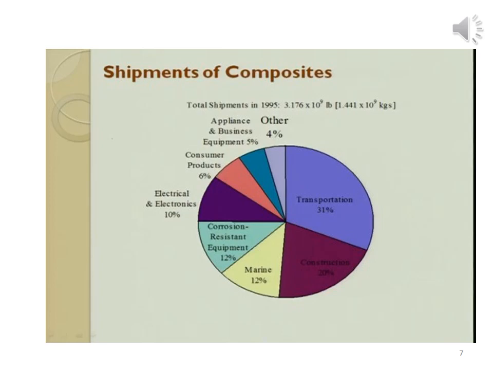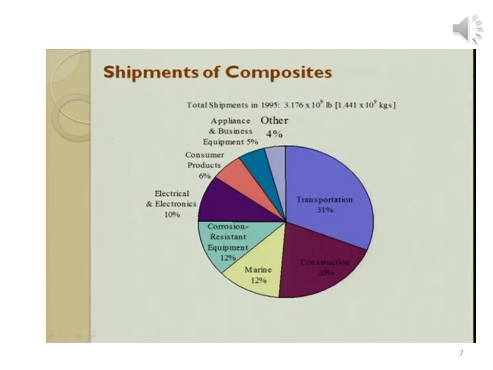10% of this material is used in electrical and electronics components. 6% is used in preparation of consumer products. 5% is used in appliances and business equipment, and 4% is used in other business.